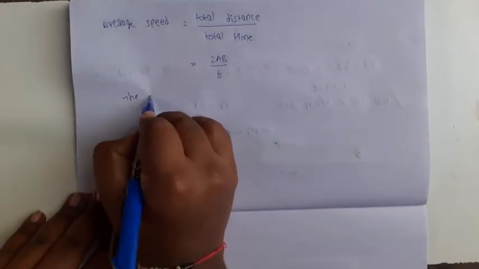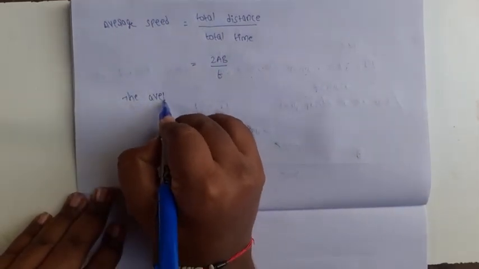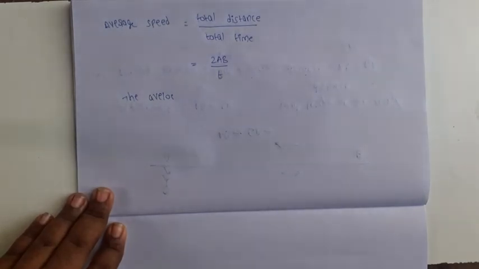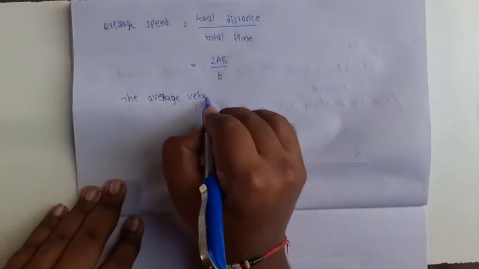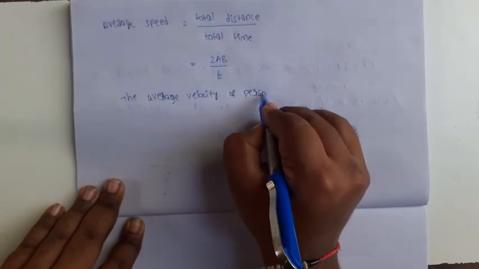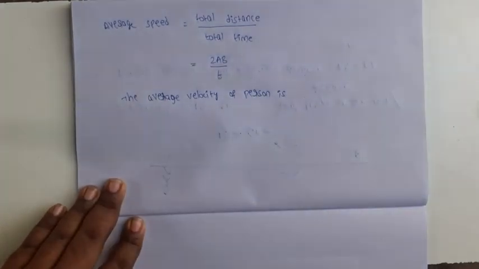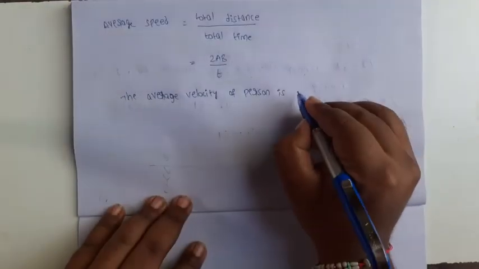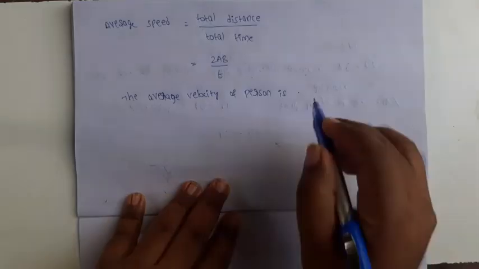Conclusion: the average velocity of the person is 0.